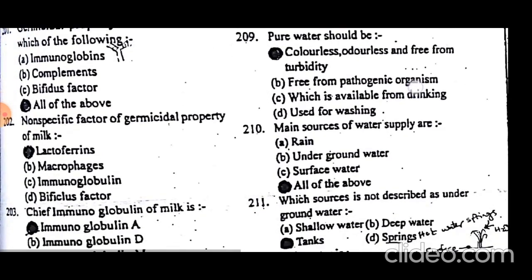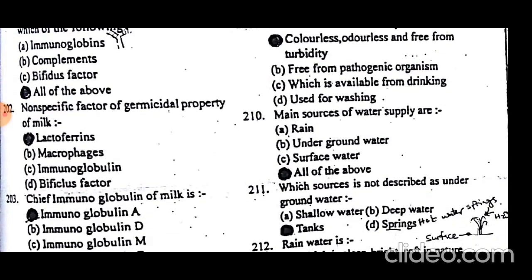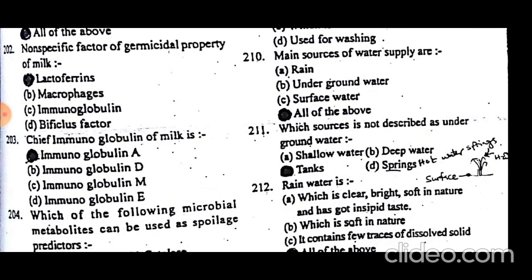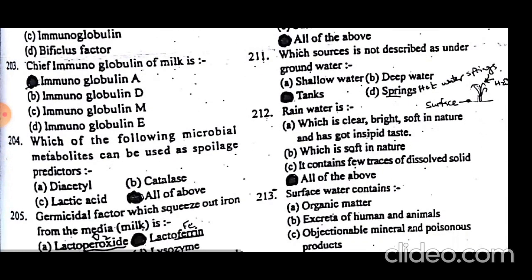The main sources of water supply are rain, underground water, and surface water. All are the main sources of water supply. Which source is not described as underground water? Tanks are not groundwater, whereas deep water, springs, and shallow water are the underground water sources.